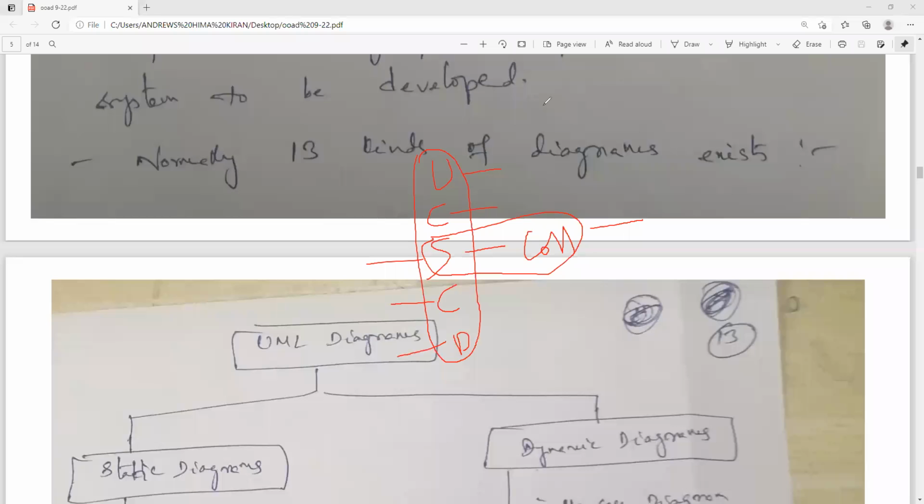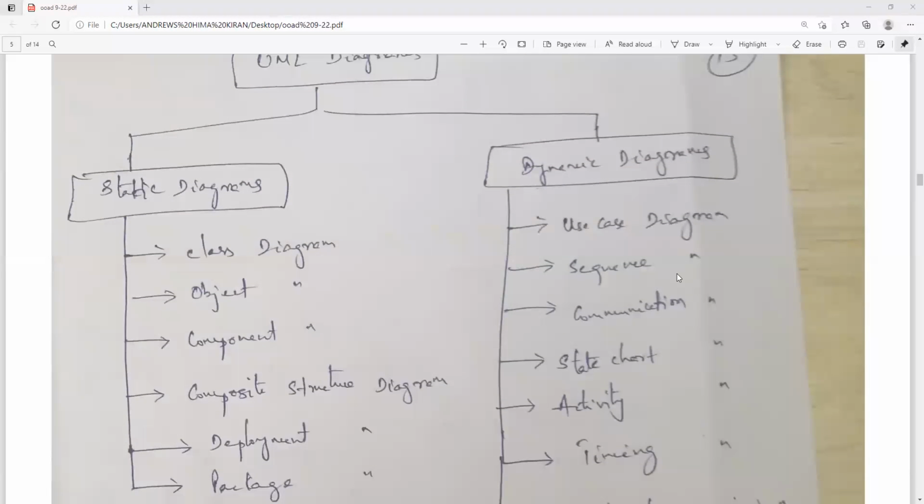Let us continue with the concept called diagrams. There are 13 kinds of diagrams in UML, and this is the classification of those diagrams: static diagrams as well as dynamic diagrams. Static diagrams are those where the model won't reflect any meaning if we keep changing the diagram once we represent it. So the class diagram is considered a static diagram. Next, object, component, composite structure, deployment, and package are all considered static diagrams.